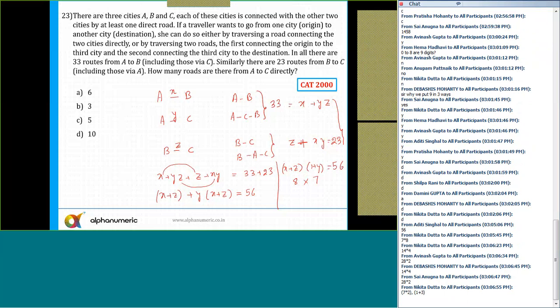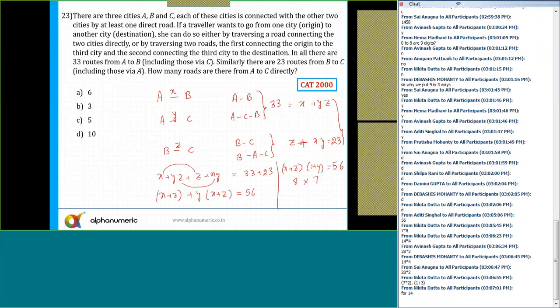The question is how many roads are there directly from A to C. Let me highlight the question here: direct road from A to C. Direct road from A to C is nothing but y, and this is what I need to calculate here. Or another thing is that at least one direct road is there. So let's see what all the solutions are.